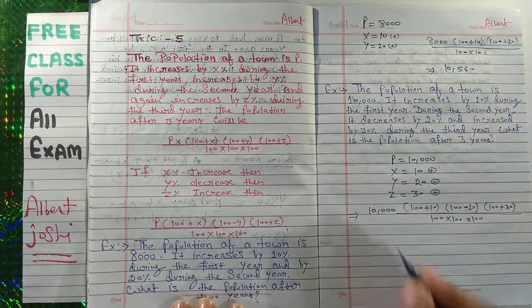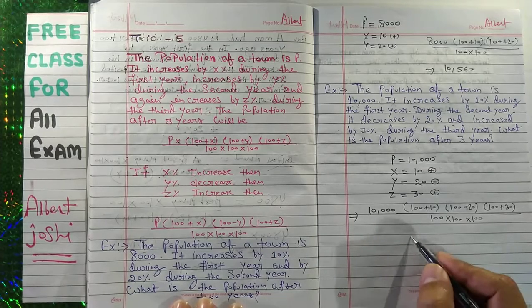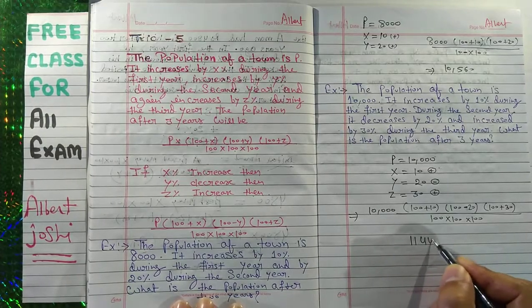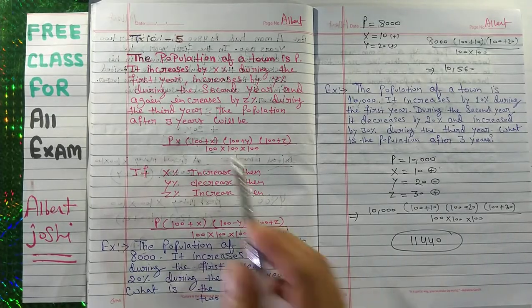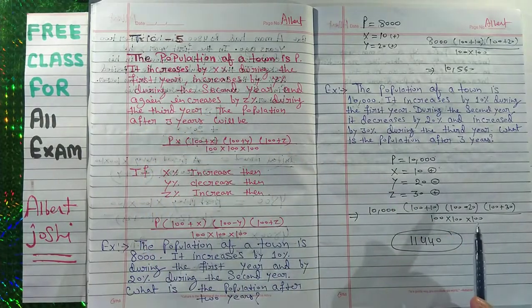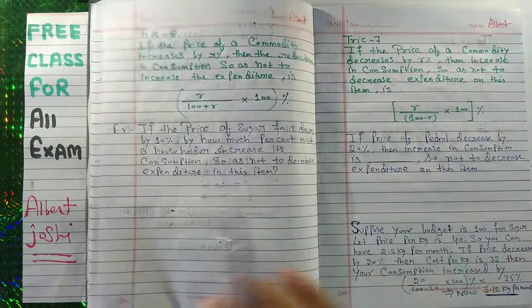If you solve this question with 20%, 30% and 10%, then your answer will be 11440. This is your answer. So our trick will take less time to crack your exam.